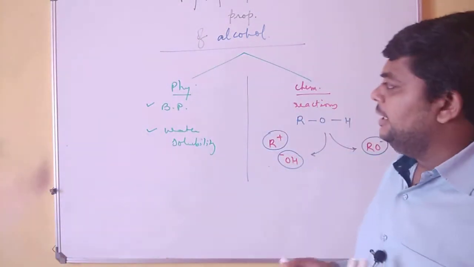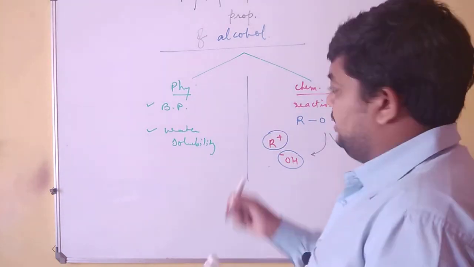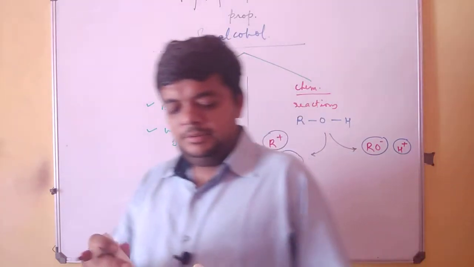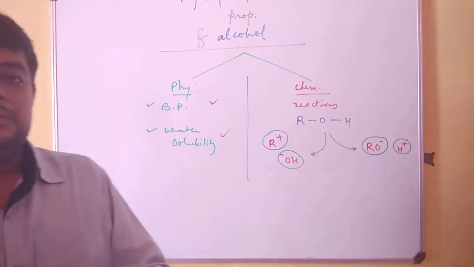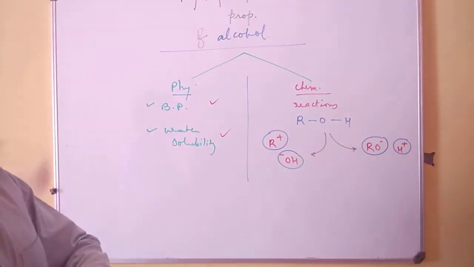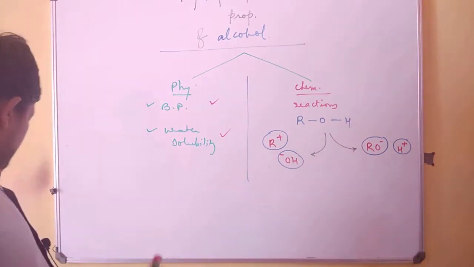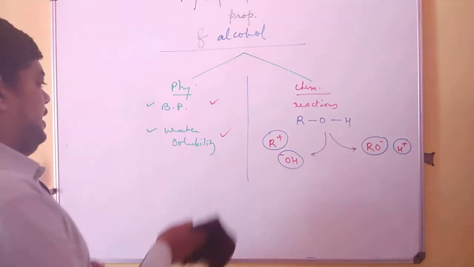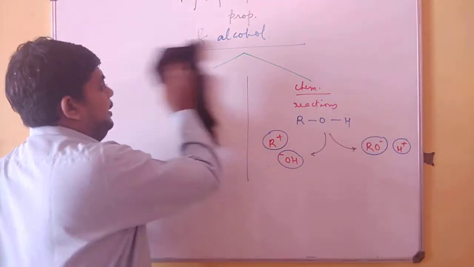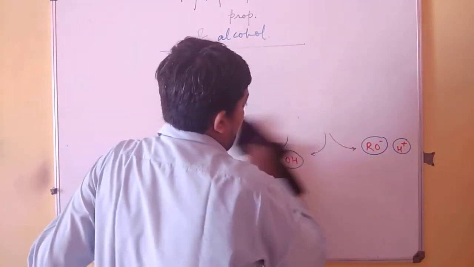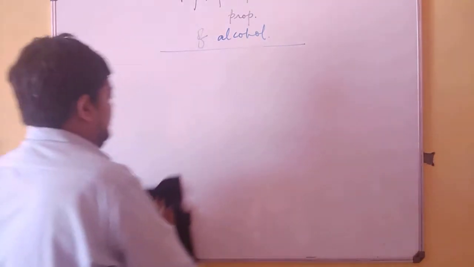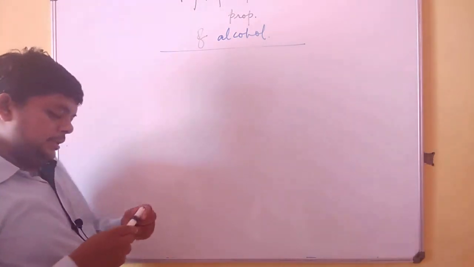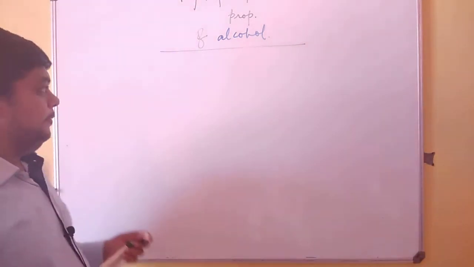So let us begin with the physical properties, that is boiling point and water solubility. And once we are done with boiling point and water solubility, we will go for the chemical reactions. Whenever we talk of physical properties like water solubility, let us check it in a very technical, scientific way.